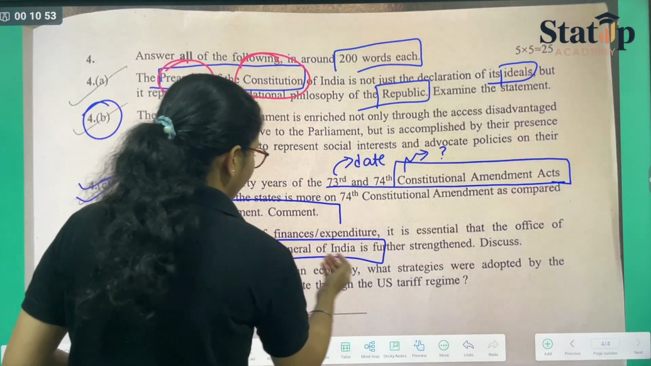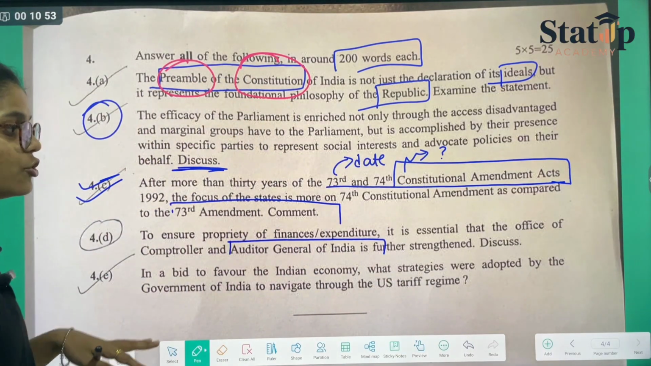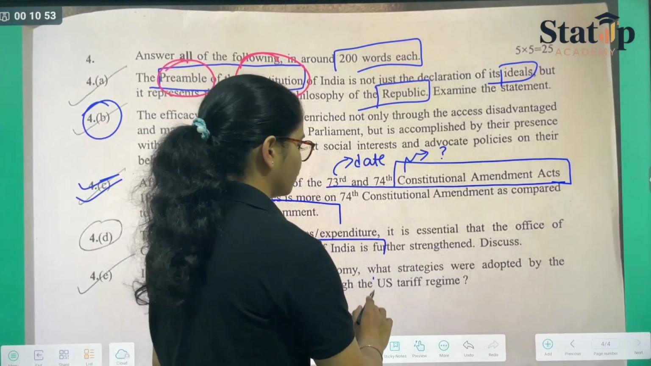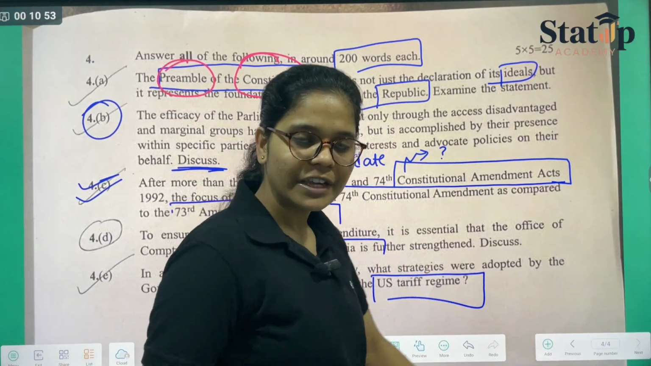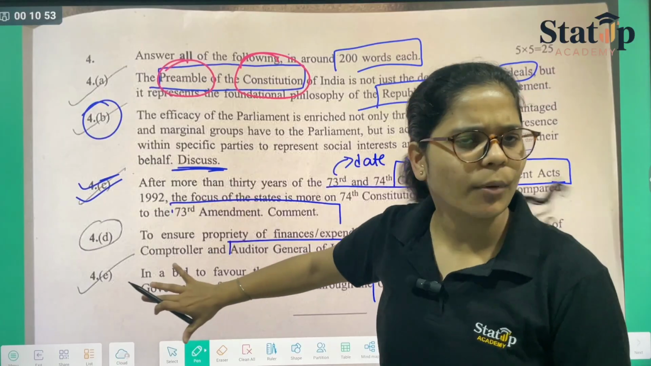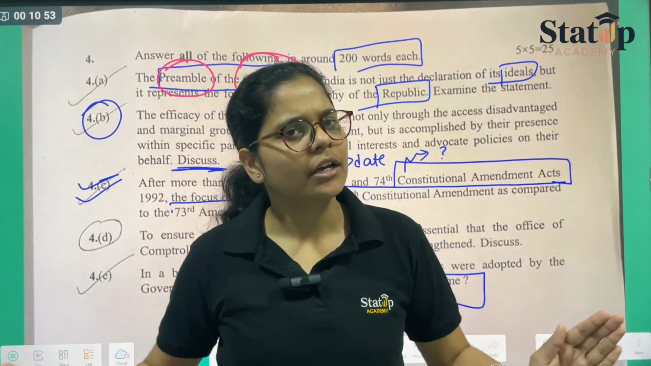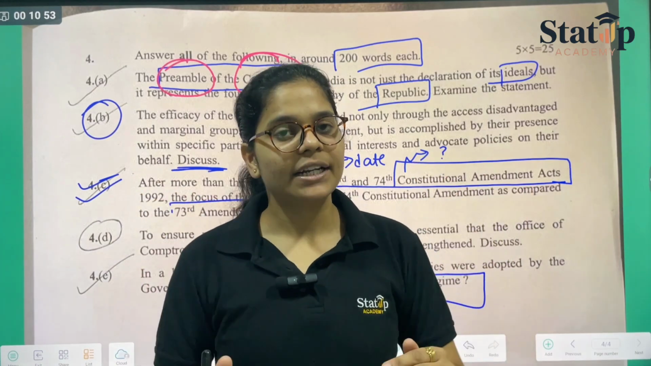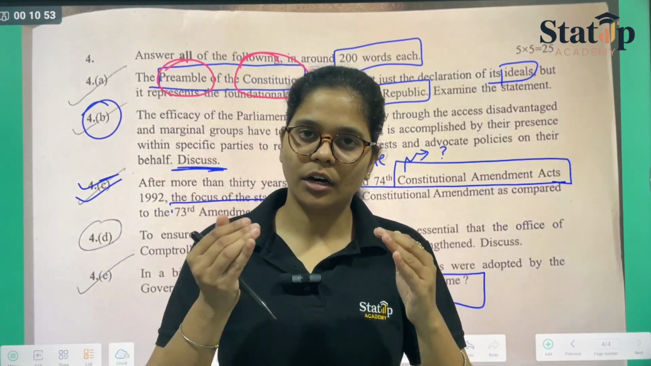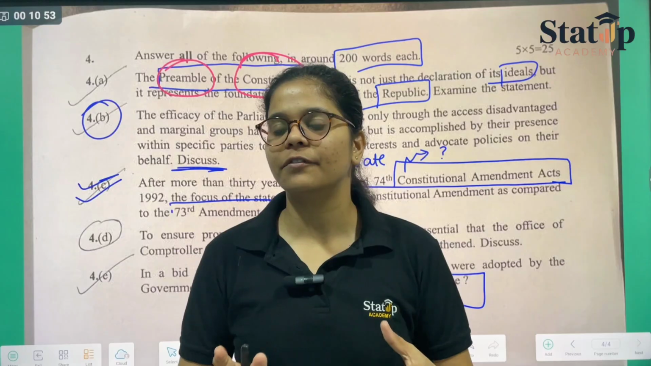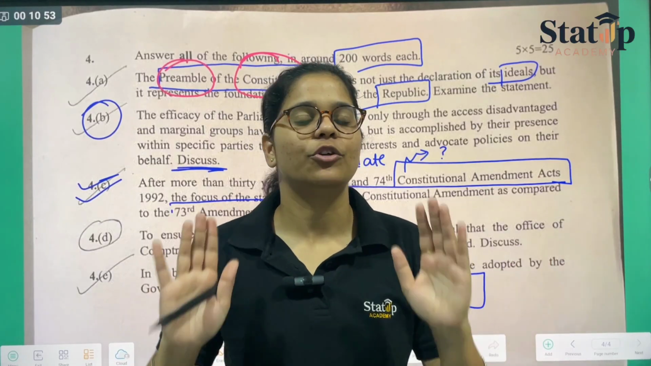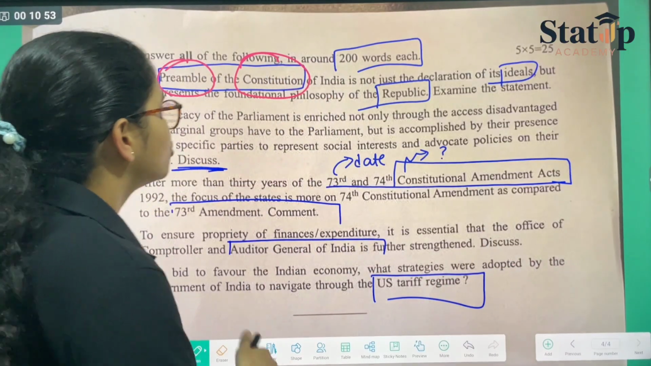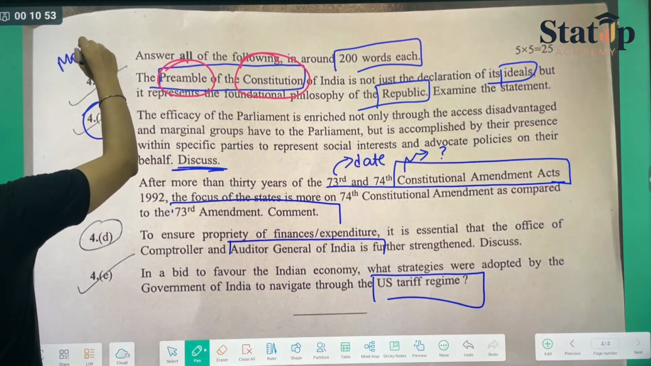In a bid of favor to Indian economy, what strategies were adopted by the government of India to navigate through the US tariff regime? So we can say that political science, if you will read polity with us, I assure you you will get good marks. But if you read polity, the revision phase should never end when you are reading polity. This is the basic factor that you should remember while reading polity. So polity I would mark moderate.